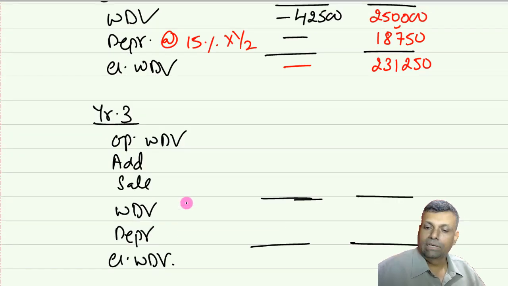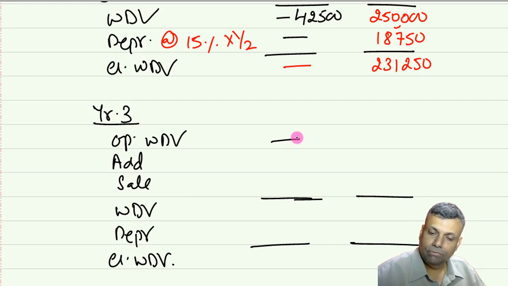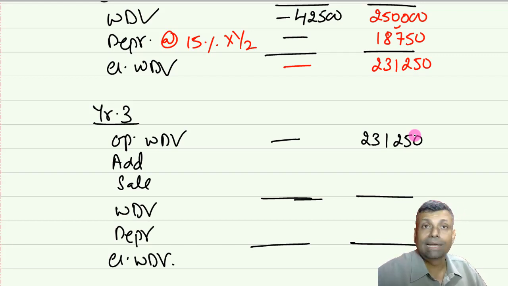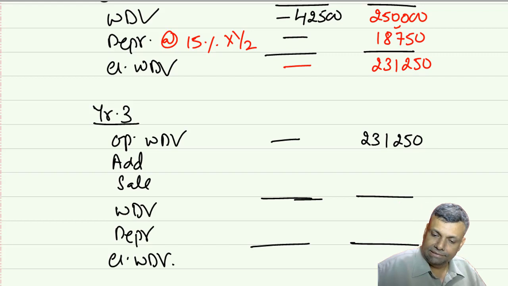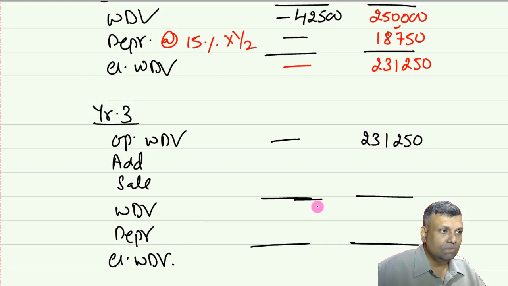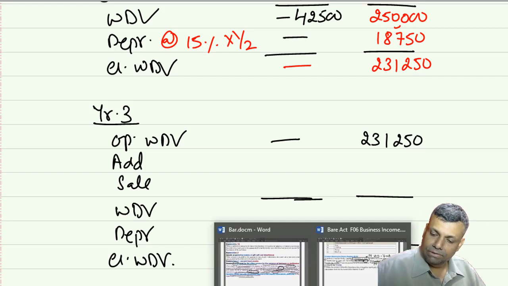Now the asset is actually there in the hands of Mr. Y. So for him there will be an opening WDV of 231,250. Now Mr. Y is again selling this particular asset back to Mr. X. So this will be a case and situation for Mr. X now, who is reacquiring. I repeat, who is reacquiring that particular asset. Now see our normal situation first of all, that is what is the price at which he is reacquiring. Let me see the figure first of all.